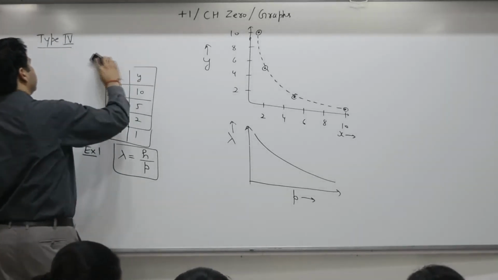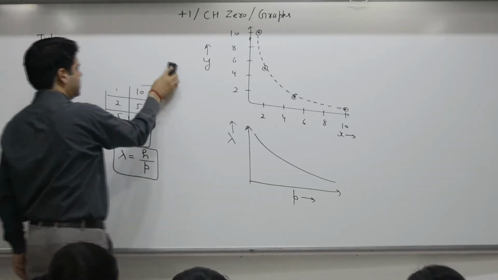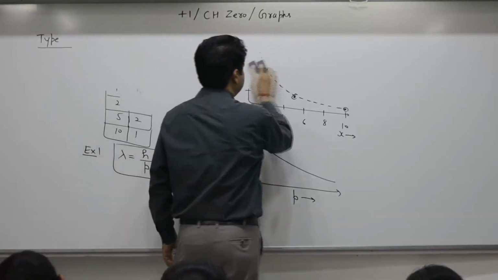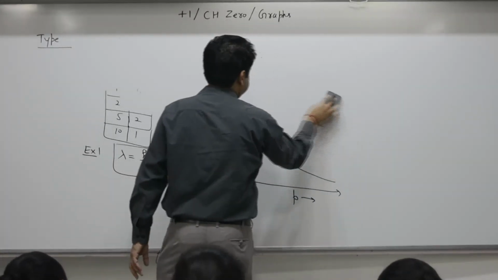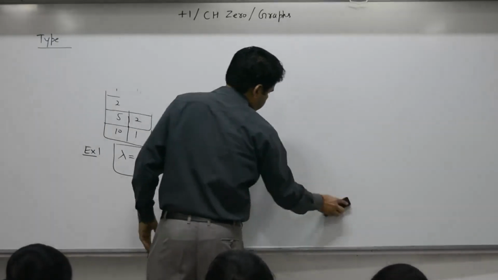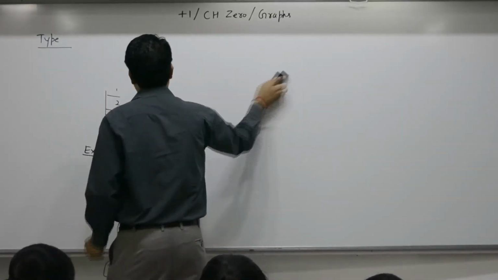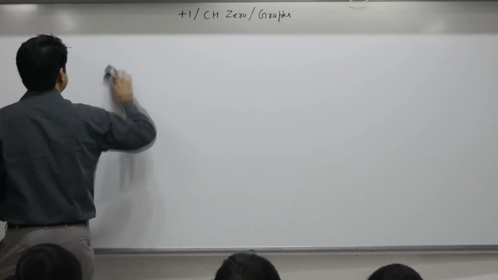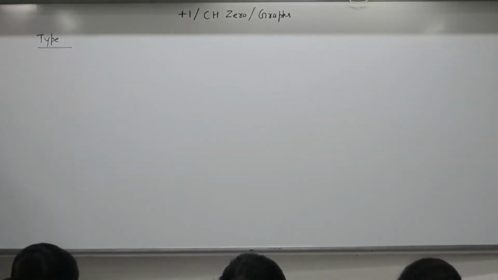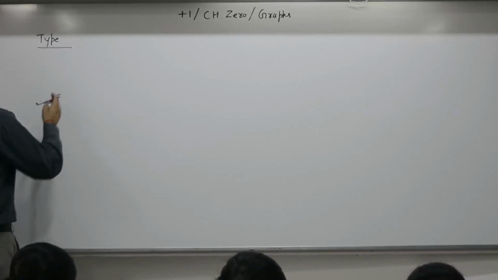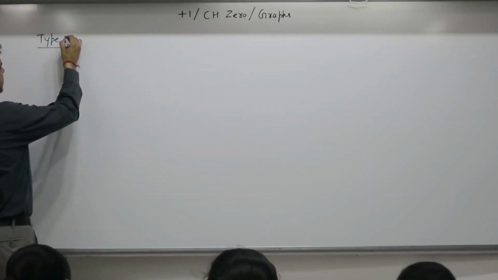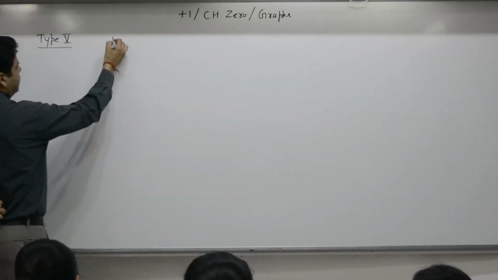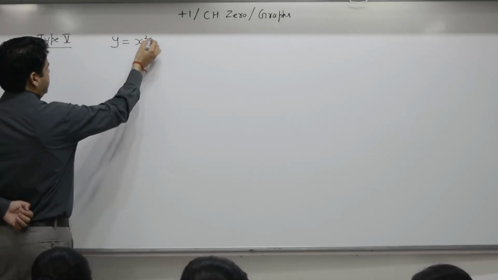Next, type 5, the last type, y is equal to x square. First I will write the mathematical one. It's type 5. Y is equal to x square.